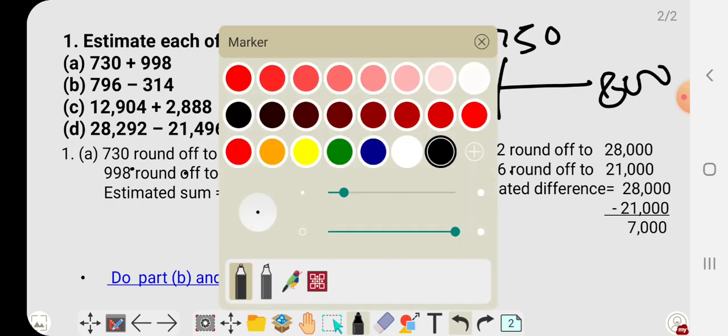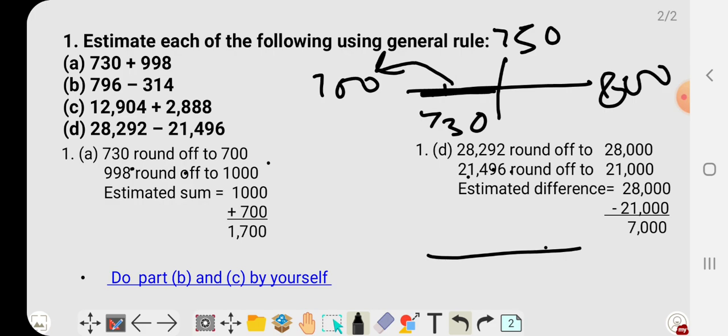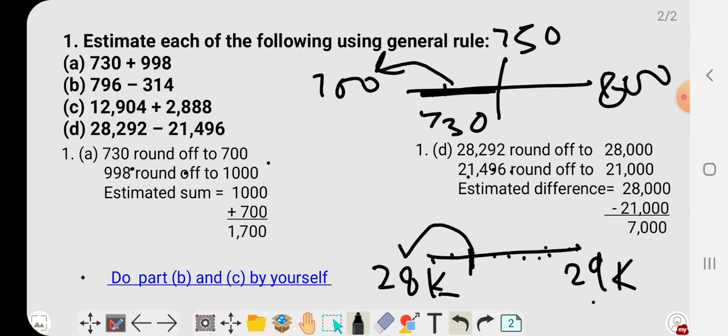See here, if it's a number line, it is 28,000 and it is 29,000. So where will it lie? It will lie somewhere here, because it is 28,000, 100, 200, 300, 400, 500, 600, 700, 800, 900, and then 29,000. So it is closer to 28,000. So the round off will be 28,000.